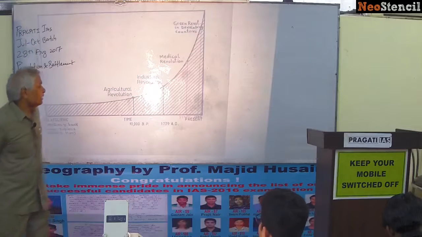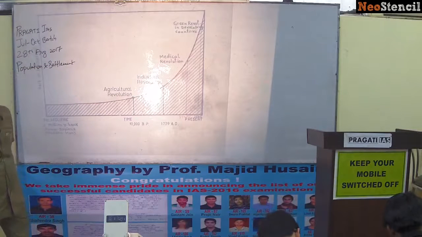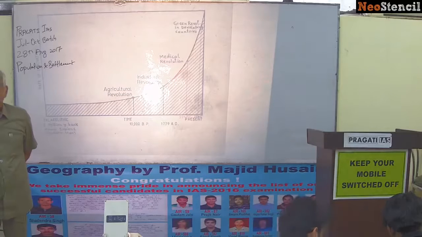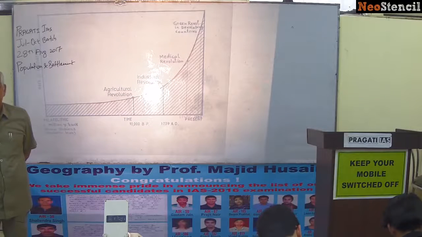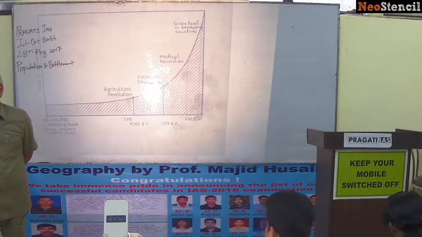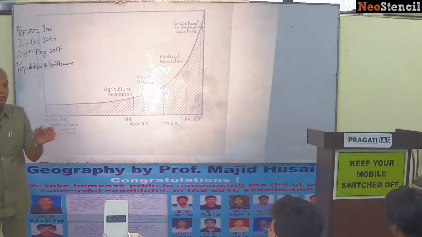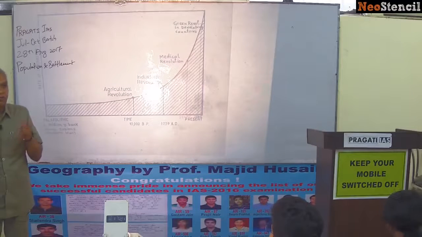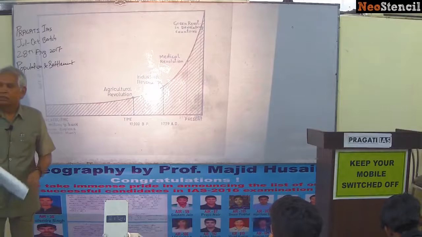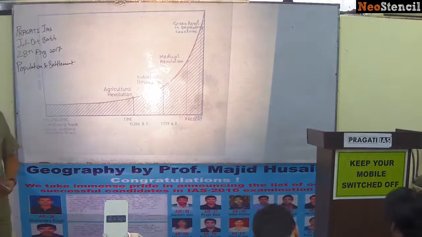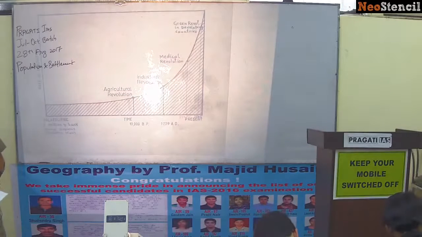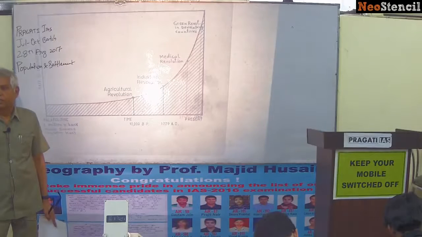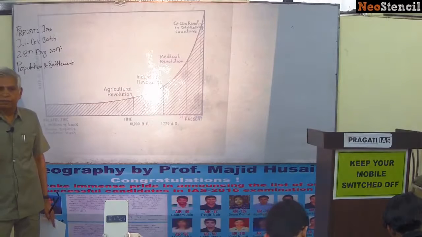This continued, but in 1945, after the Second World War, there was another revolution. That was the medical revolution. When the colonies became independent, these countries started planning their economy and started spreading medical care and medical facilities.